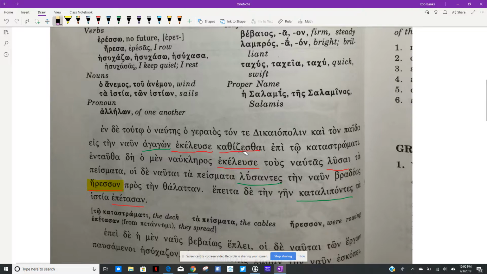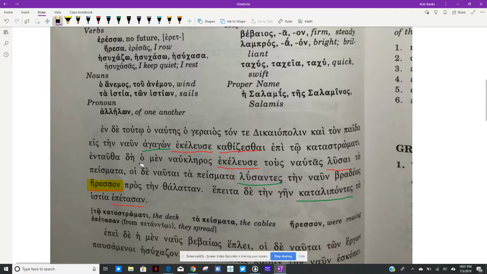A middle infinitive, present tense. To sit epi to katastromati. Okay, to continue that sentence where I left off. So to sit on the deck. Right? Katastromati, of course, is what declension? That is third, of course, right?